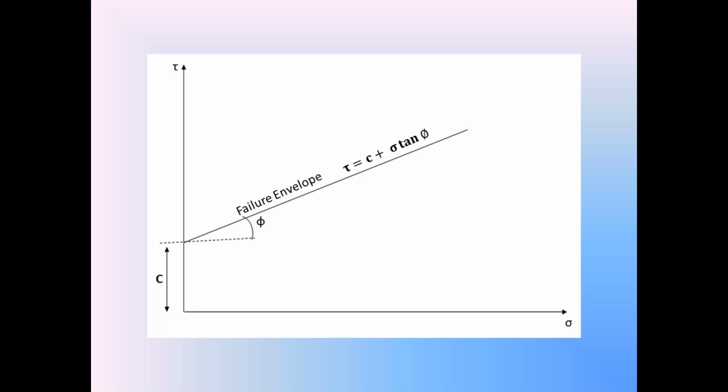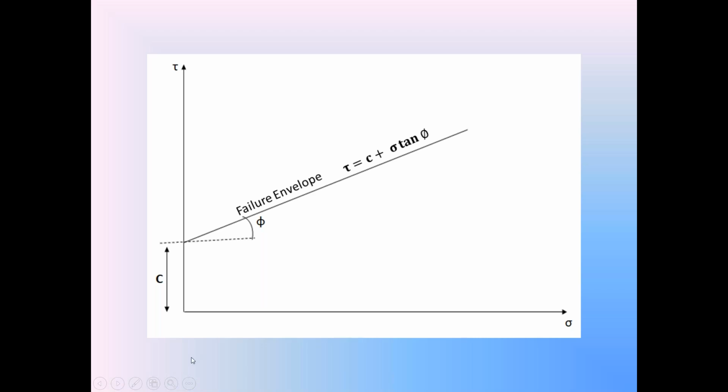So if the soil is cohesive soil, the shear strength is given by the Coulomb-Mohr equation, S is equal to c plus sigma tan phi. If that equation is represented graphically by taking the shear strength tau on the y-axis and the normal stress sigma on the x-axis, you will get a straight line like this. This straight line is called the failure envelope of the cohesive soil.